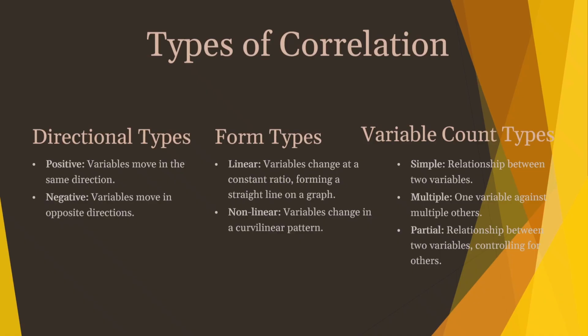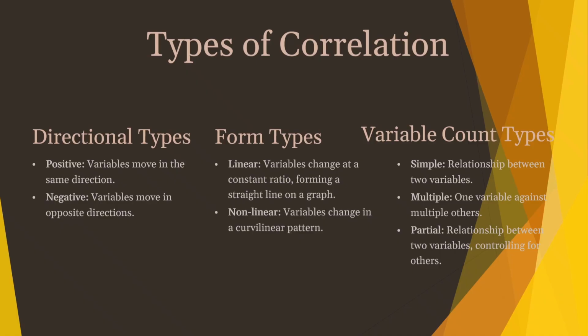And then the third kind of correlation is variable count types. This kind has three types. The first is simple. This is when we look at the relationship between just two variables. And then the second is multiple.